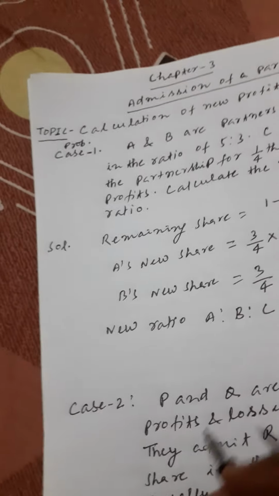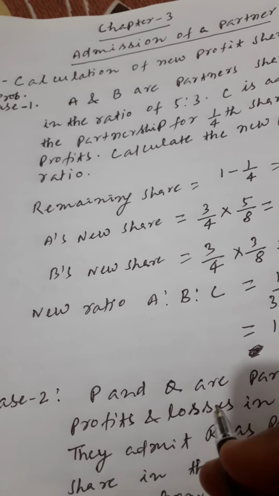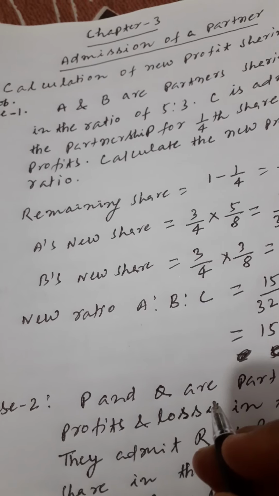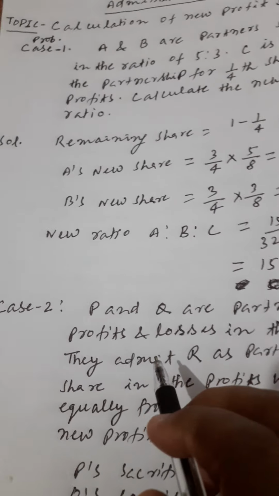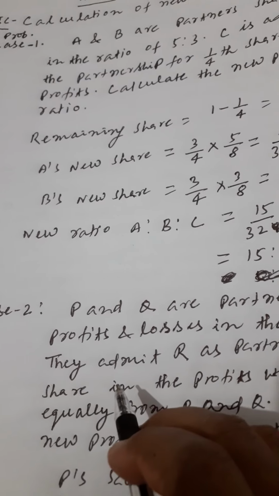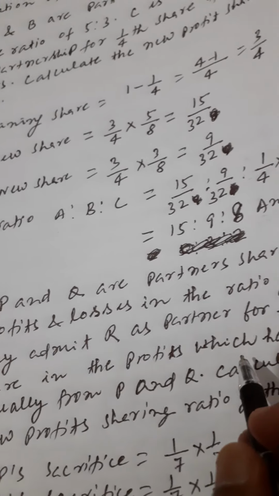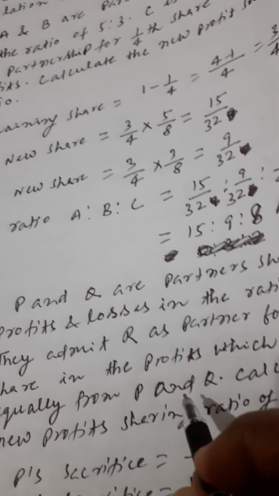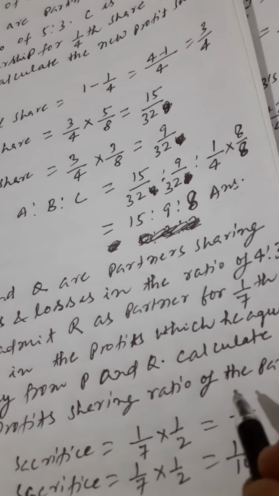The other, case number 2: P and Q are partners sharing profits and losses in the ratio of 4:3. They admitted R as a partner for 1/7 share in the profits which he acquires equally from P and Q. Calculate the new profit sharing ratio of the partners.